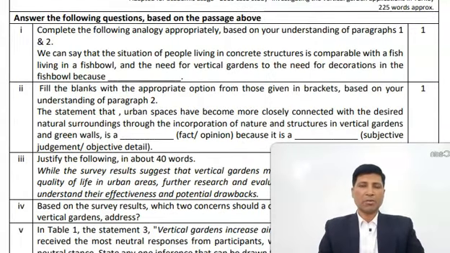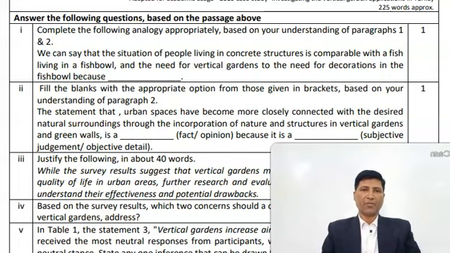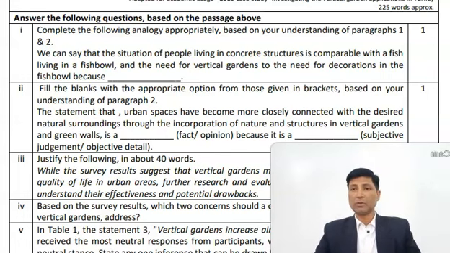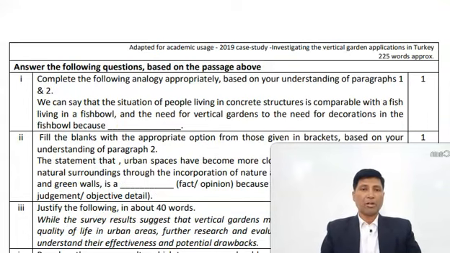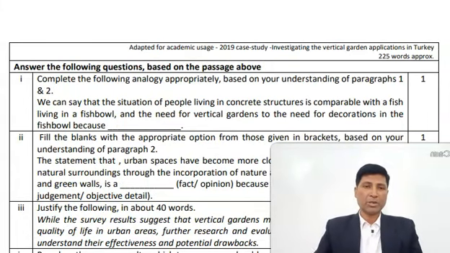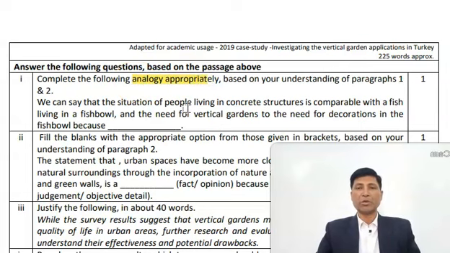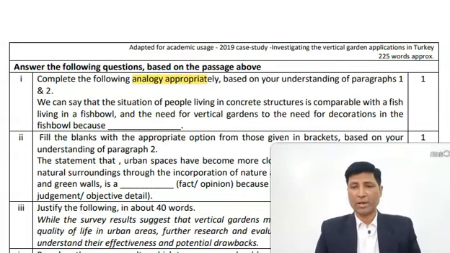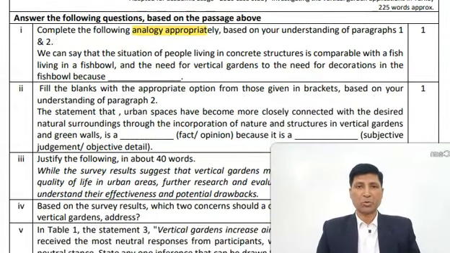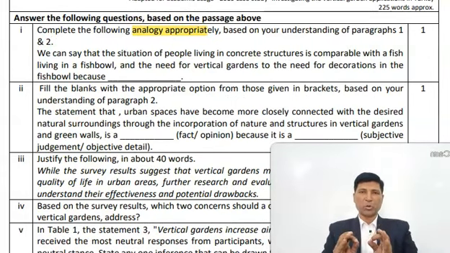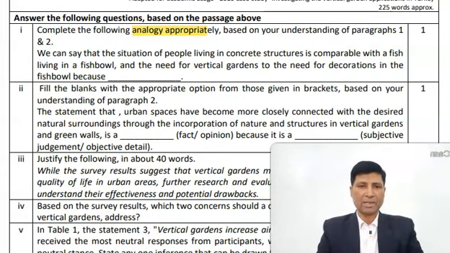Now see what the question is asking you. First question is asking you, let us read it. Complete the following analogy. So this is analogy based question. So complete the given analogy based on your understanding of paragraphs 1 and 2. In analogy, you have to do comparative study, and one question is sure to come in your final examination. So let us see what analogy is going to be asked. Let us read the question.